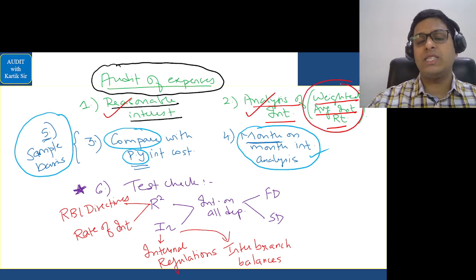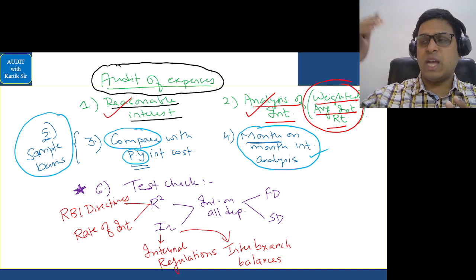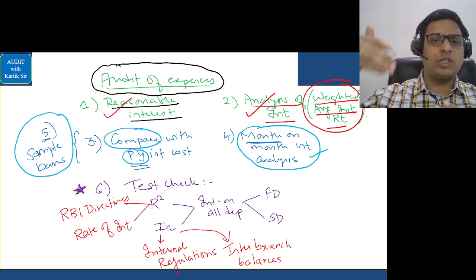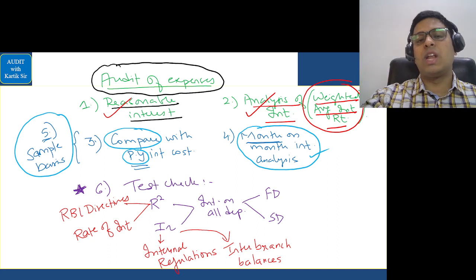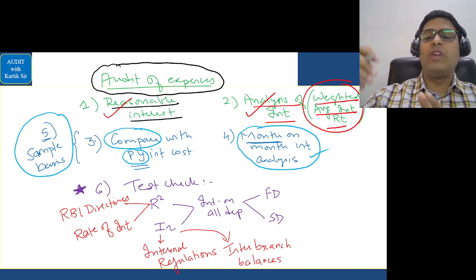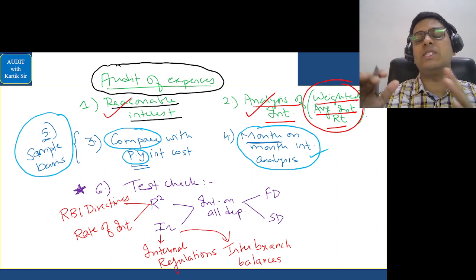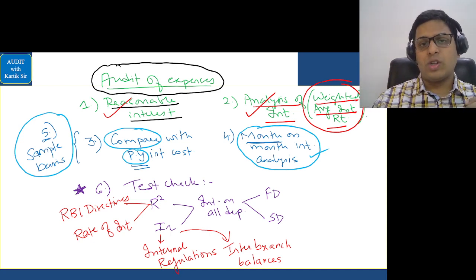So the auditor should take weights regarding various types of interest: interest on FD, interest on saving deposit, interest on recurring deposit, all these interest, and do a weighted average interest rate and then see whether it is matching with the value shown in the profit and loss account.